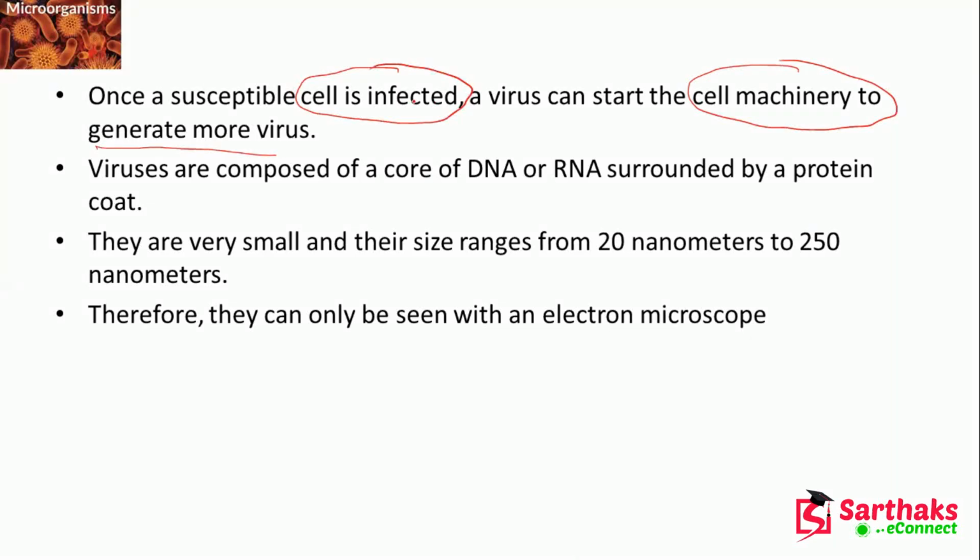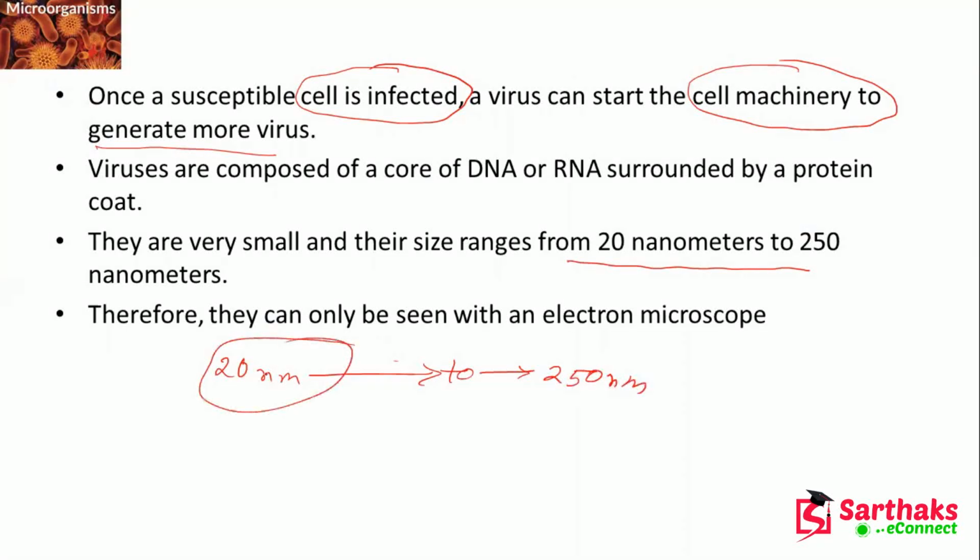Viruses are composed of DNA or RNA, and their size ranges from 20 nanometers to 250 nanometers. That means 20 times 10 to the power minus 9 meter. How tiny is that?